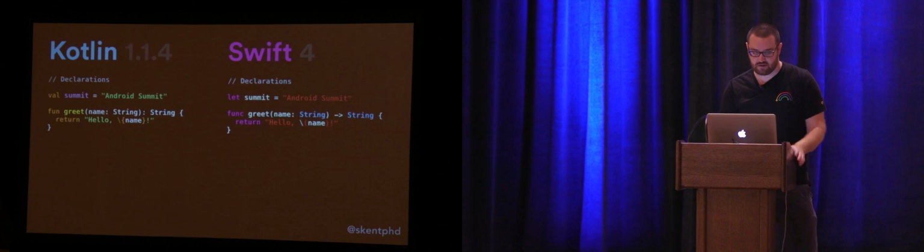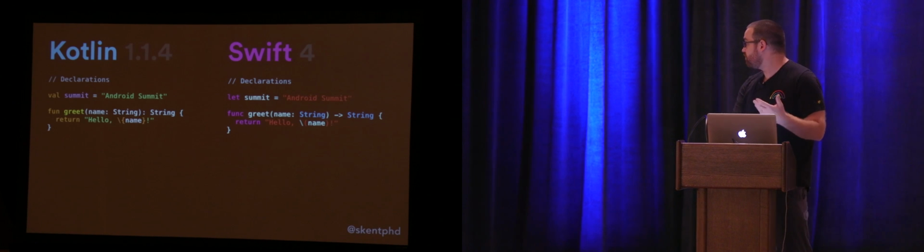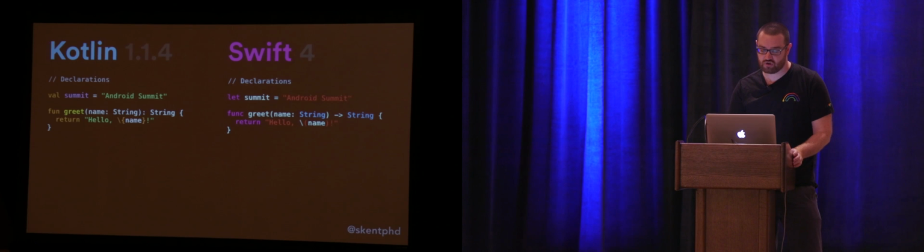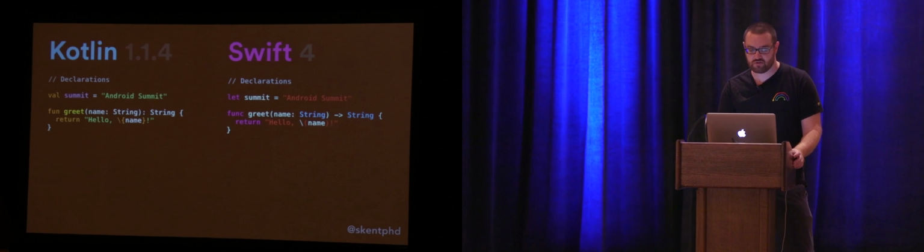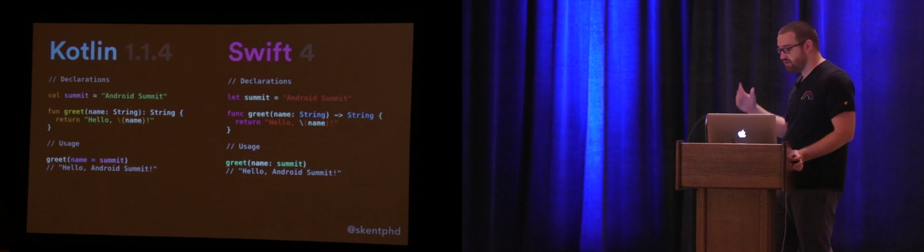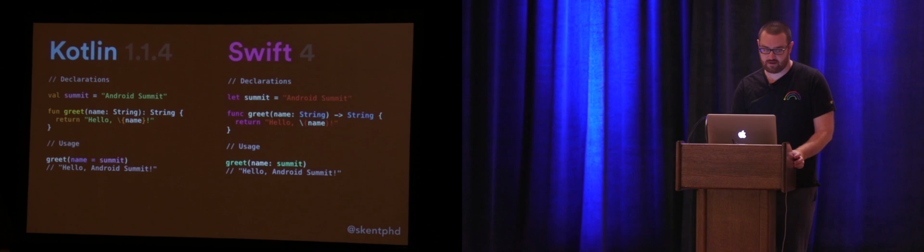And then I have my brace-based scoping, and then I can return a string, and both languages have a fairly typical implementation of string interpolation that's being used here to insert the name into this string. And then if I want to call this thing, I can just write the method name, name the parameter that I'm going to specify a value for, and then in this case, pass in the string.